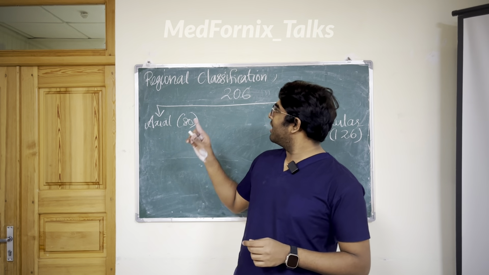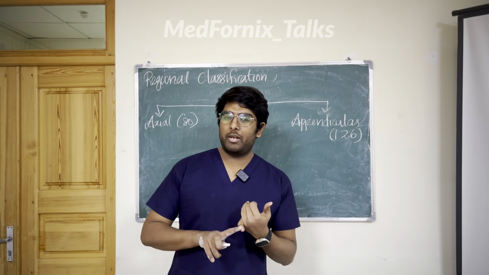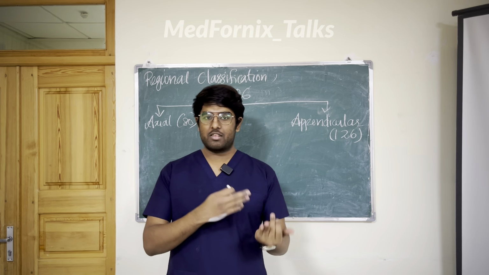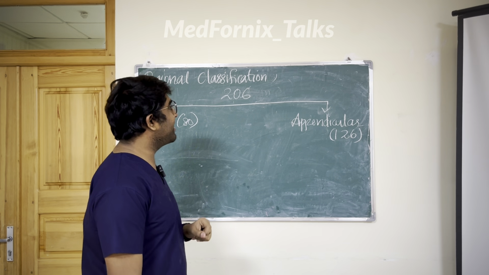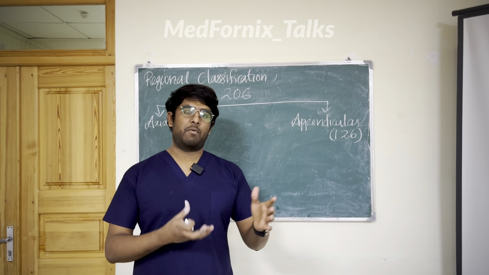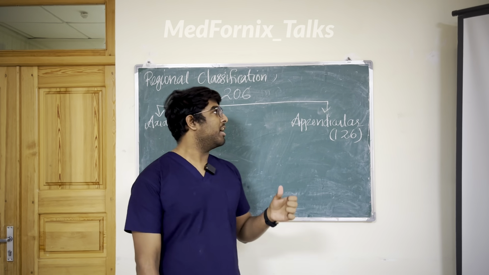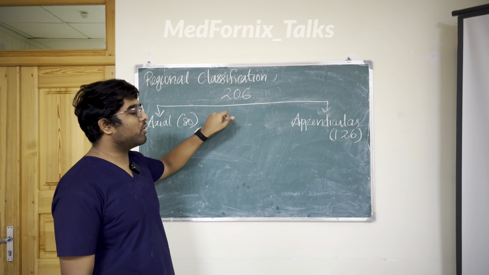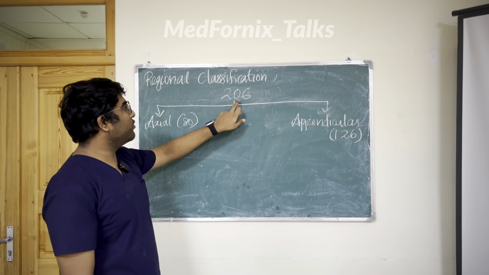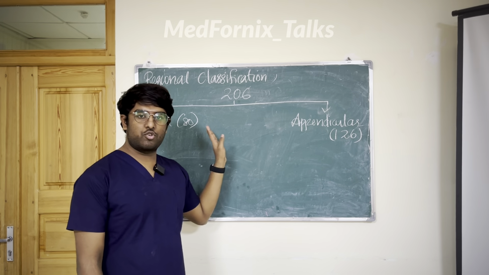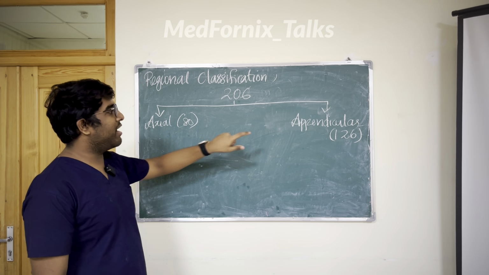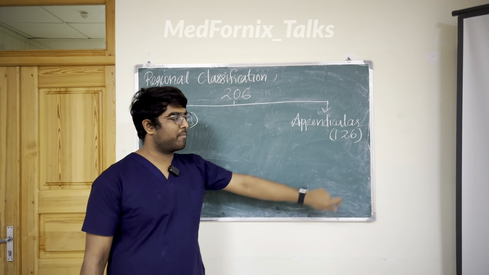Next, we are going to talk about another classification. The first classification we have already completed, the classification according to shape. The next one was the formation, how it is formed, like cartilaginous, membranous and so on. Next, we are going to talk about the regional classification. In the last video, we talked about regional anatomy: we study according to the regions of our body. We know the total count of bones is 206. Out of these 206 bones, we can divide them into two: axial and appendicular skeleton. Axial has about 80 bones, and appendicular has about 126 bones.